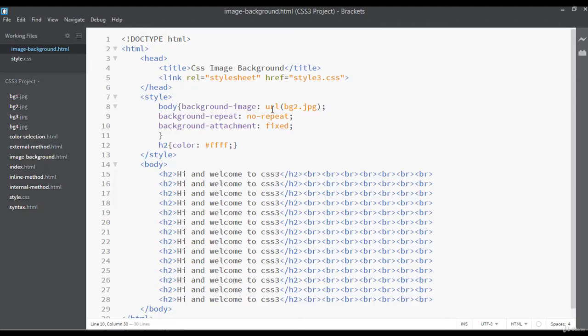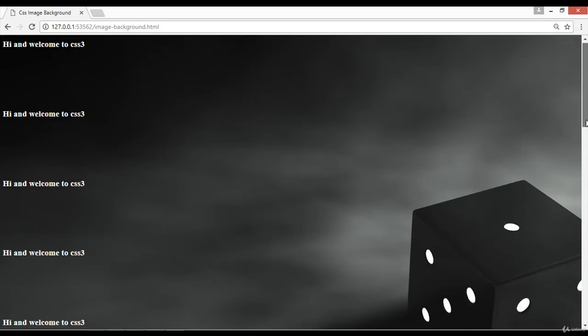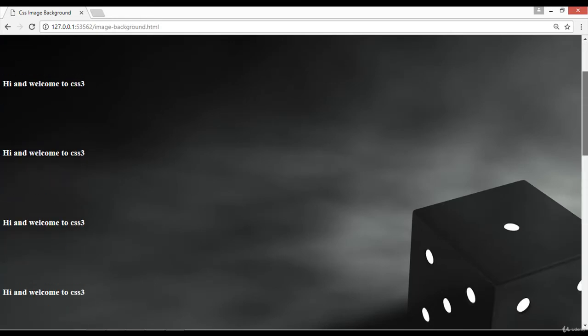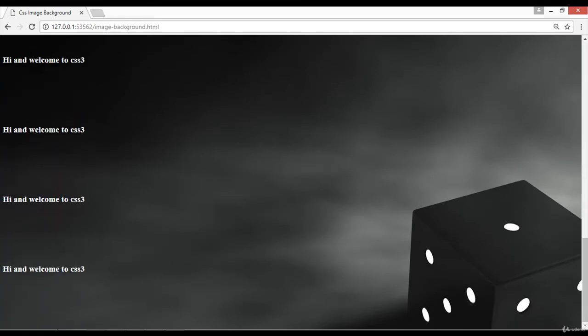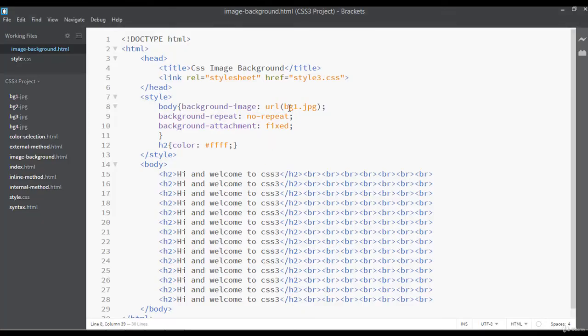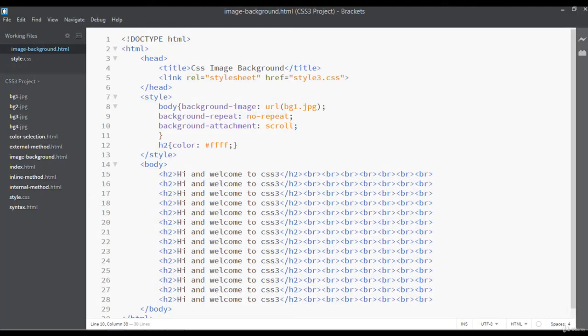Let's change the image to image 1. Once again, save and refresh. Now you can see it is working perfectly. So for background-attachment we have two values, fixed and scroll. By default it is scroll. Let's see what happens with scroll.